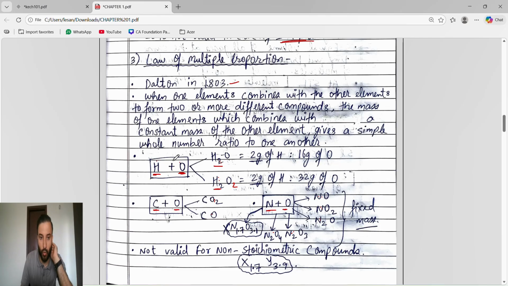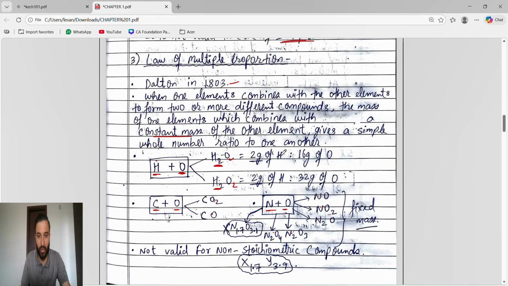So we have two elements reacting with each other to give two or more compounds. Here we are getting two compounds. The mass of one element, the oxygen, combines with a constant mass of hydrogen.